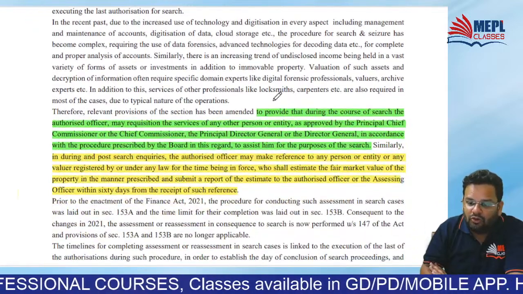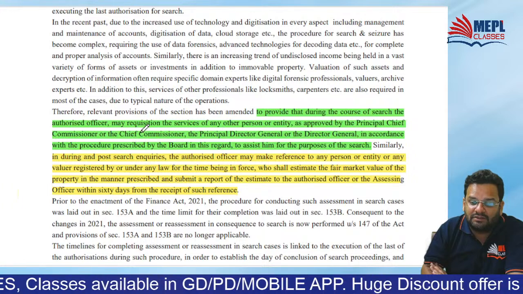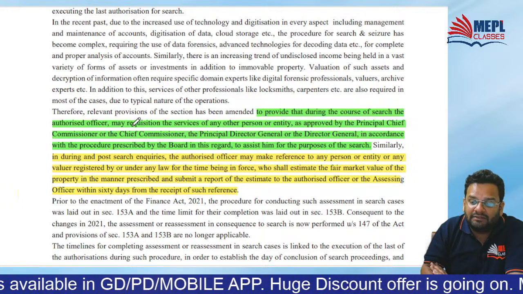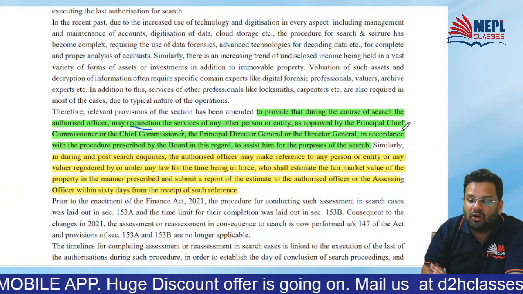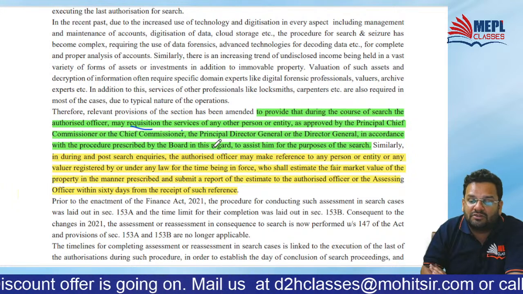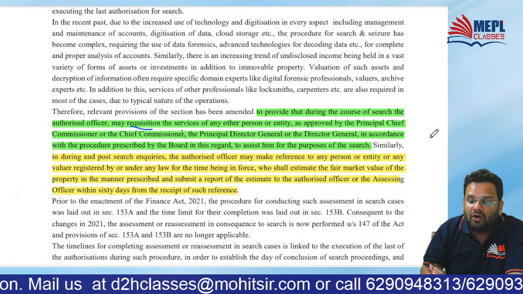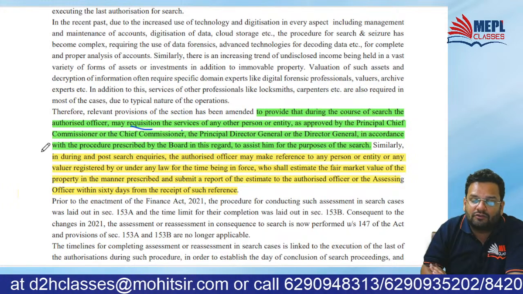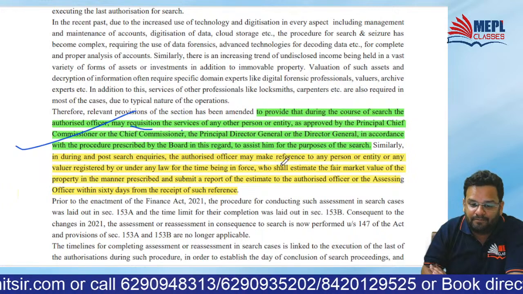So to provide that, during the course of search, the authorized officer may requisition, means ask for the services of, any person or entity as approved by the principal commissioner or chief commissioner, the principal director general or director general, in accordance with the procedure prescribed by the Board. Board means CBDT.